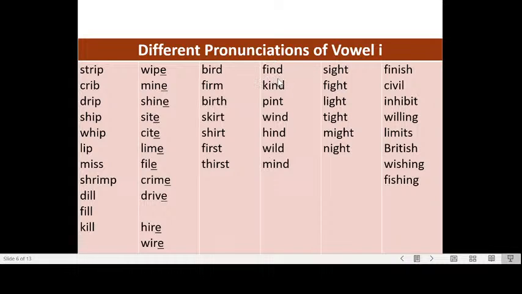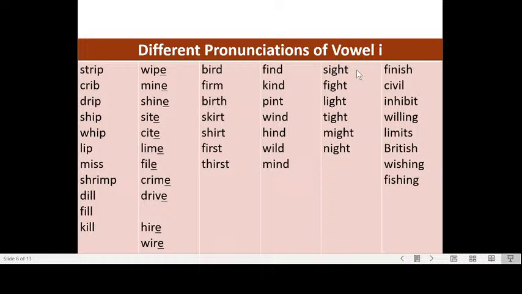Okay, so here we have an I, but there is an N after the I, so the pronunciation changes as well. Find, kind, pint, wind, hind, wild, mind. By the way, the word wind has two pronunciations. It can be pronounced wind, like the wind blows, and it can be pronounced wind, like I'm winding my watch.